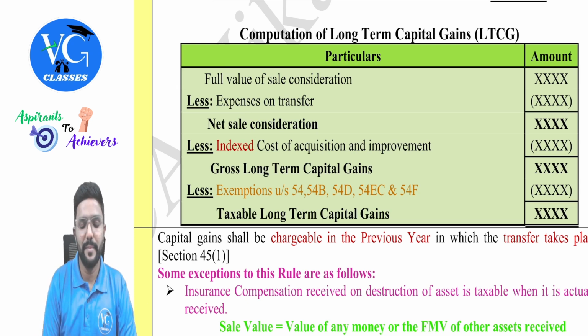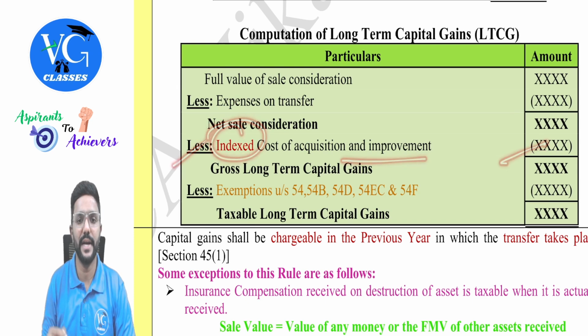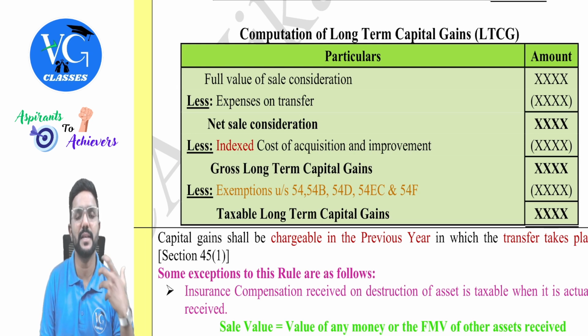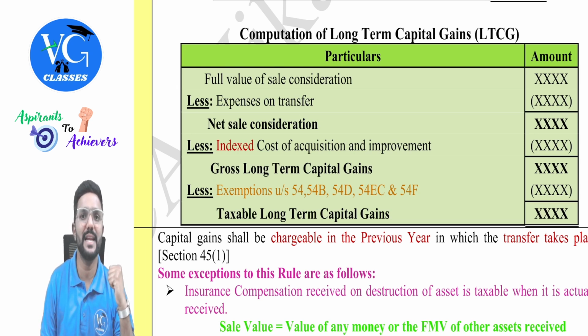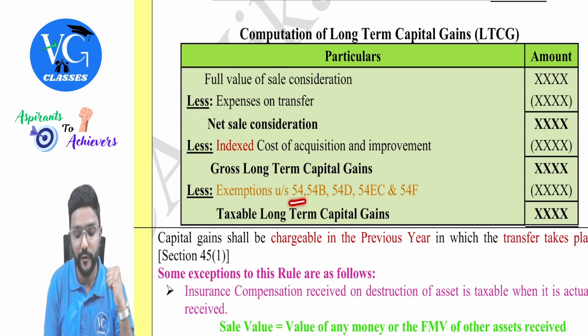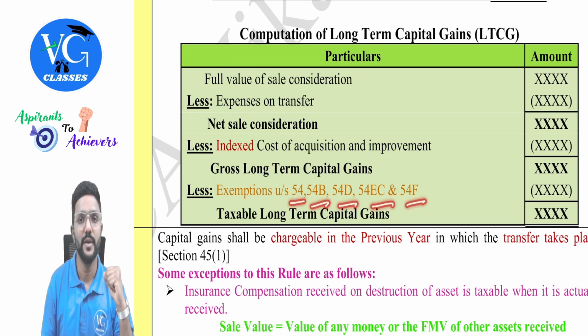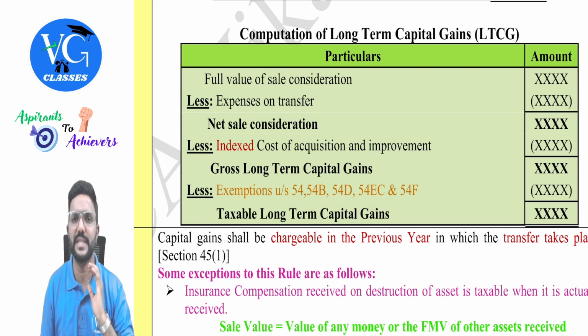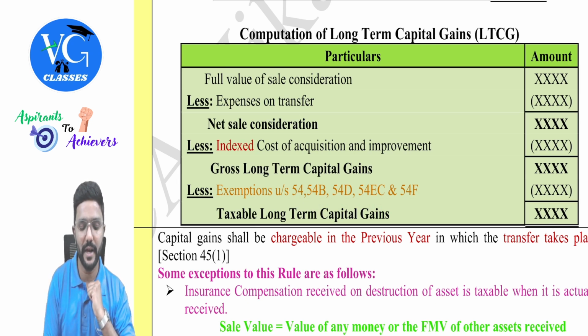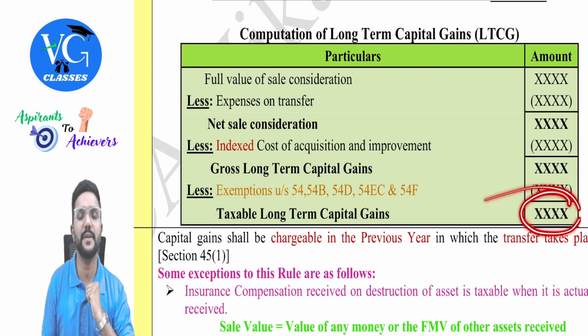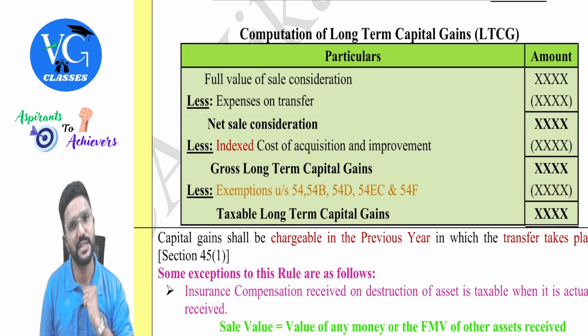So for a long-term capital asset, till here everything remains the same, whereas the cost would be indexed cost of acquisition and improvement. Once I reduce, we will get gross long-term capital gain. And if the assessee is ready to reinvest this amount into new assets, then he can claim exemption under section 54, 54B, D, EC, and F. Against long-term capital gain, more exemptions are available, which are in more sections, guys. Then we derive taxable long-term capital gain, and this is the figure on which the assessee is supposed to pay tax.